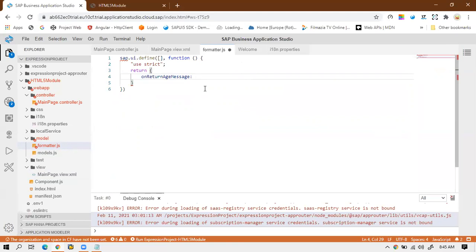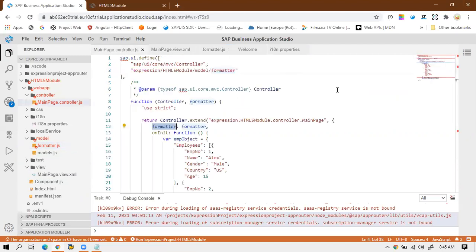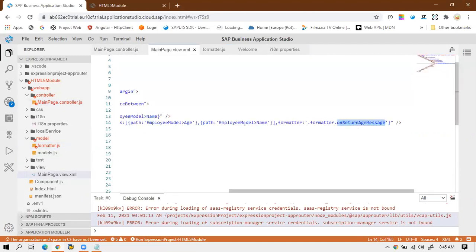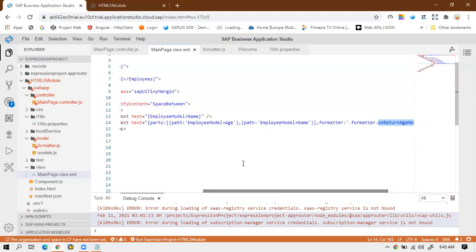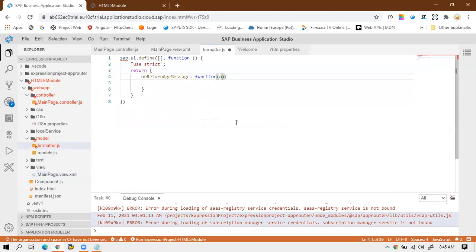I will give the colon. So now the rest of the syntax is the same as how we normally declare the function inside the controller file. So onReturnAgeMessage is the function name. I have passed two values to this formatter function on the view. What values have I passed? First age, and then the name. These are the two properties that I've passed. In the same manner I will write: first property is age, comma, name.